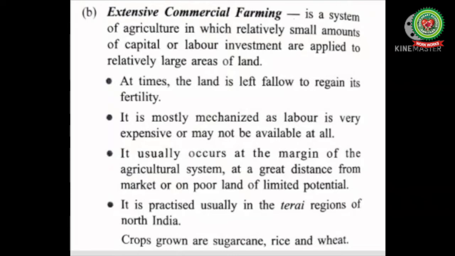It usually occurs at the margins of the agriculture system, at a great distance from market, or on poor land of limited potential. It is practiced usually in the Terai regions of North India. Crops grown are sugarcane, rice, and wheat.